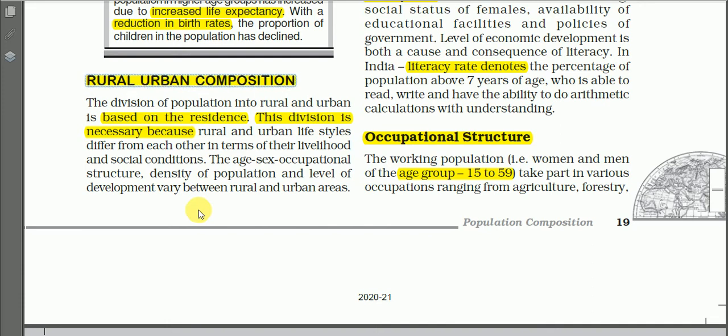So, let us start. The division of population into rural and urban is based on residence. So based on residence, the population of a country can be divided into two categories, rural and urban. I think you have learned the meaning of rural and urban. This division is necessary because rural and urban lifestyles differ from each other.